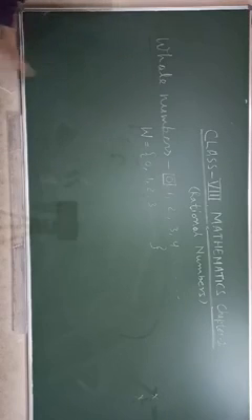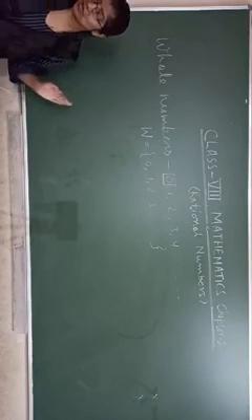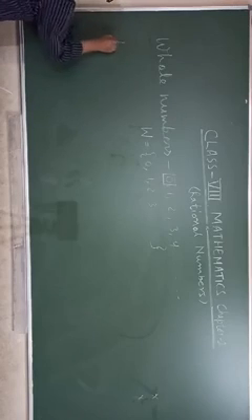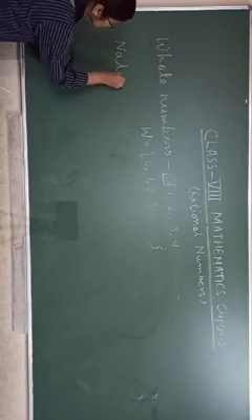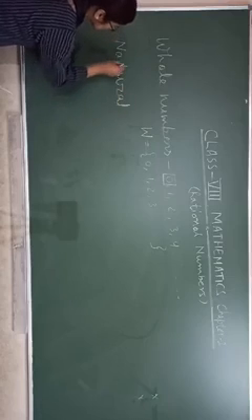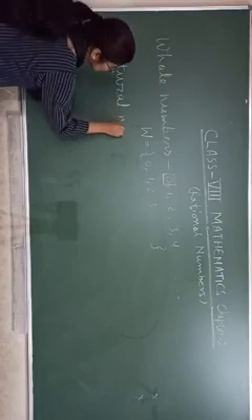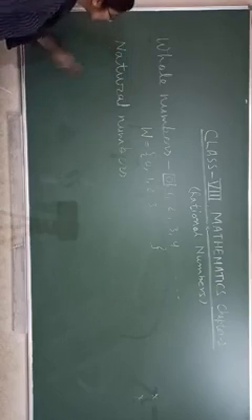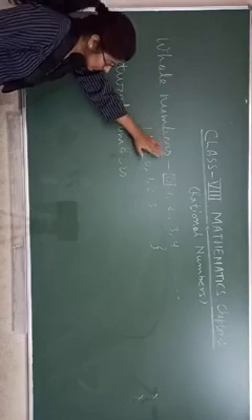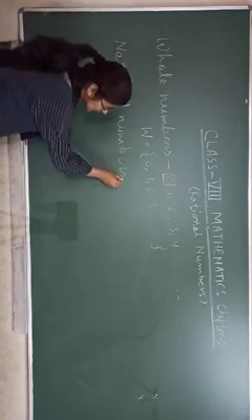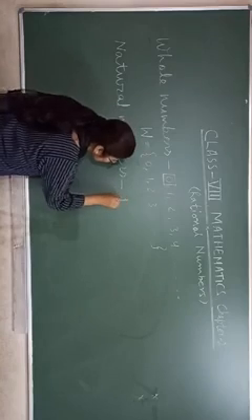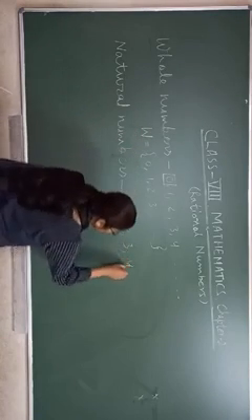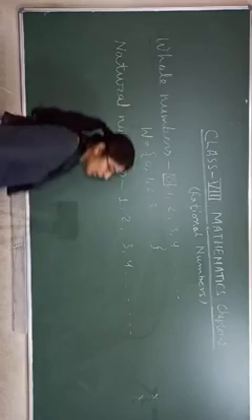Now, the second one is natural numbers. Whole numbers start with 0, but natural numbers start with 1: 1, 2, 3, 4, and so on.